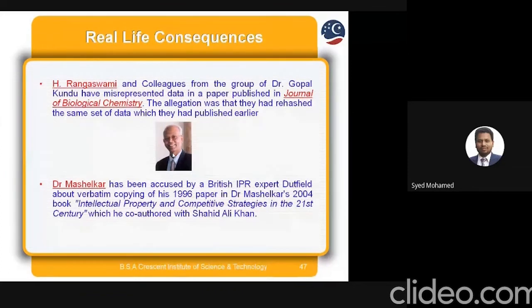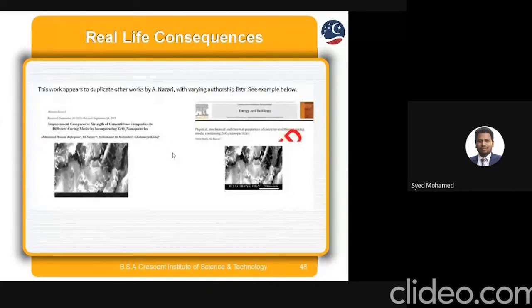And similarly, there are a lot of examples available in real life consequences. This is one of the important parts I want to share here. Many people feel that only copying text is plagiarism. No, if you copy even one image, that is also plagiarism. For example, in this paper, this work appears to duplicate another work. The title is different, the journal is different, but the image is the same. So this is also plagiarism.